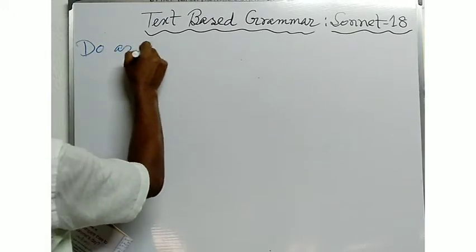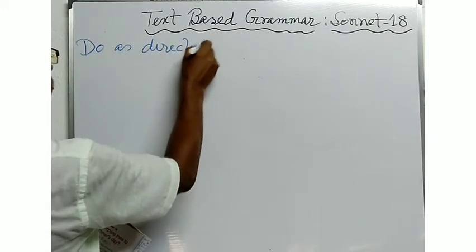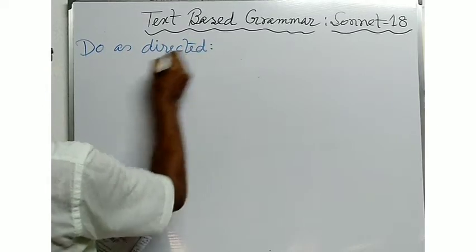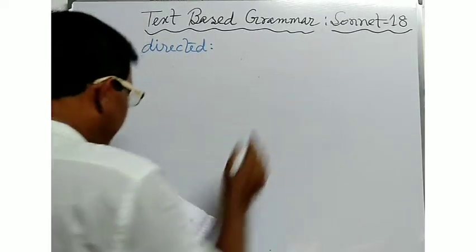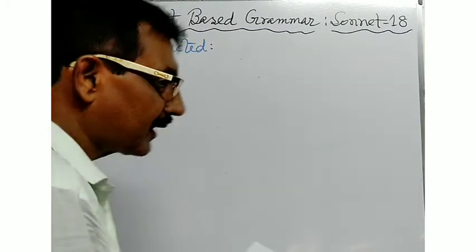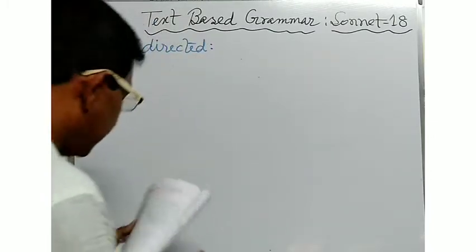Do as directed, D-I-R-E-C-T-E-D. From Sonnet number 18. Shall I compare thee to a summer's day? Now write down the sentences.